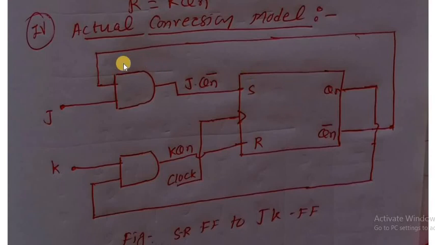This is the given flip-flop, and this is the conversion logic, and the conversion logic comes from the truth table. In the truth table, what is used? The characteristic equation, and also the excitation table. By using K-map, we find S, we find R, and here we implement that SR to JK flip-flop. This is the conversion of SR to JK flip-flop. These are the steps.